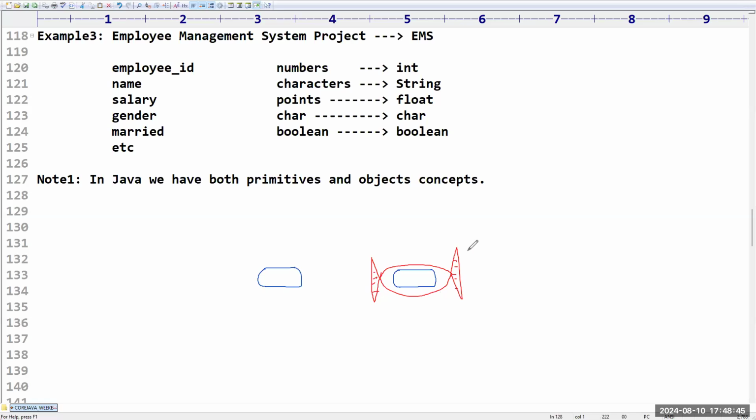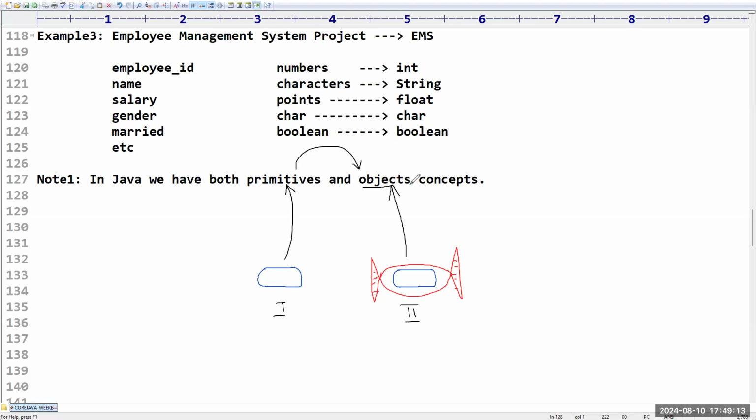Tell me in the real time, in the real world, if you are seeing the chocolate in the market in this style, or if you are seeing the chocolate in this style, case one, case two, which you will take? Case two only, right? So this one is called as object. This one is called as primitive. Without primitive, there is no object.